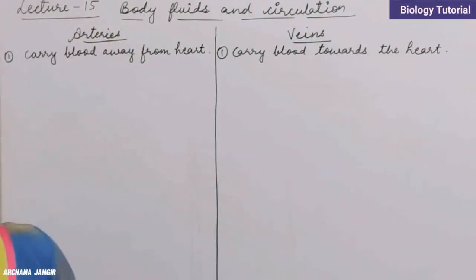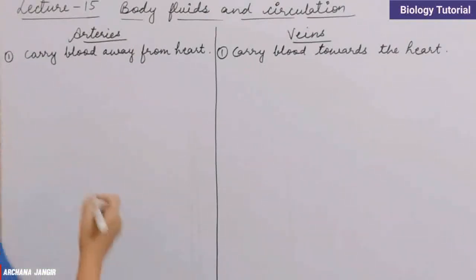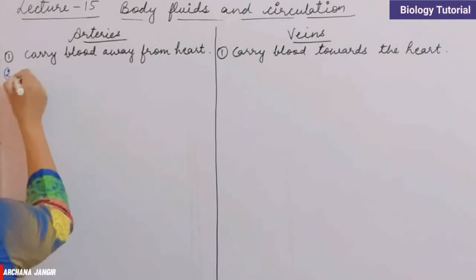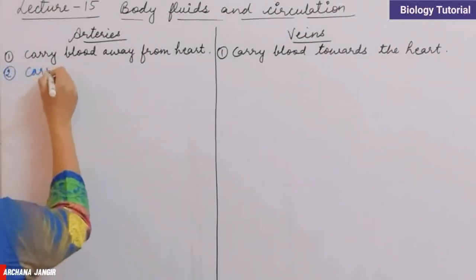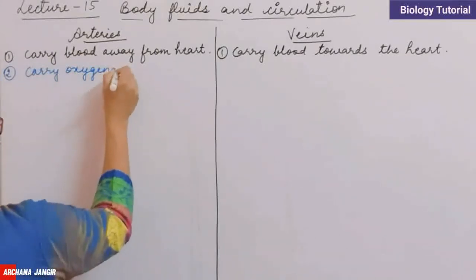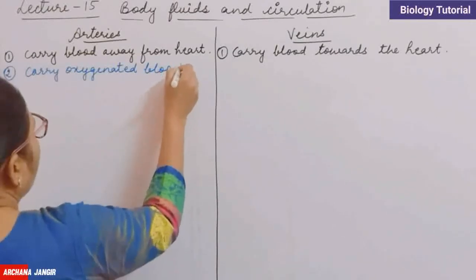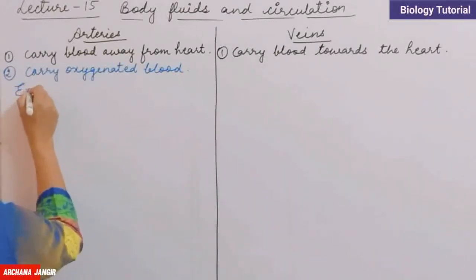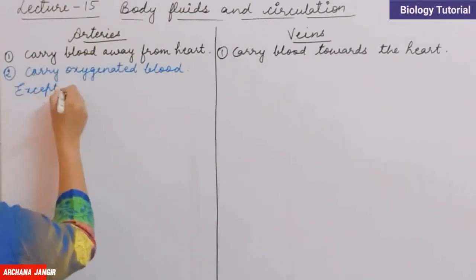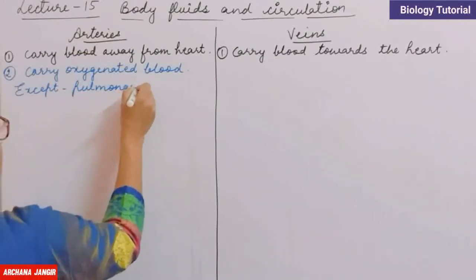Second one is arteries carry oxygenated blood. So here is the second difference. Arteries carry oxygenated blood. One exception is there, and the exception is pulmonary artery.